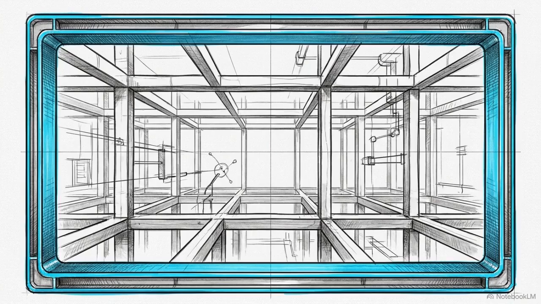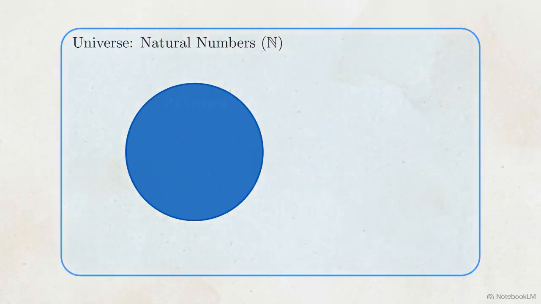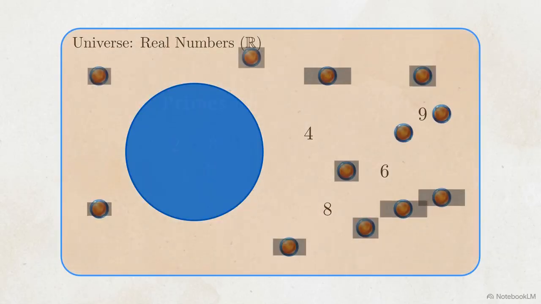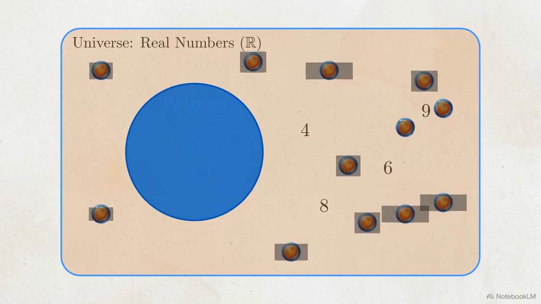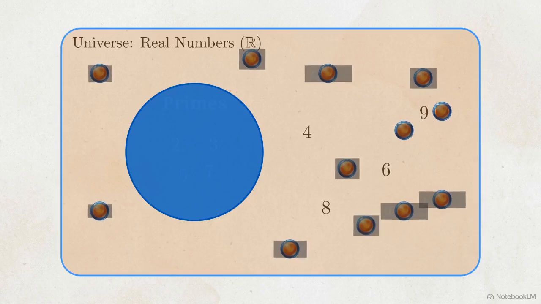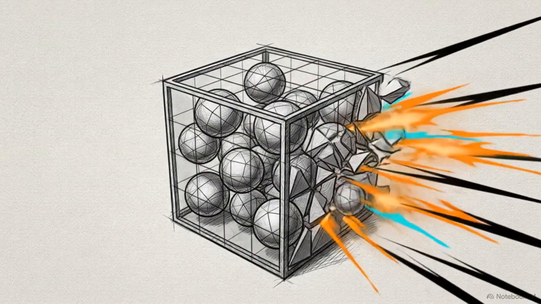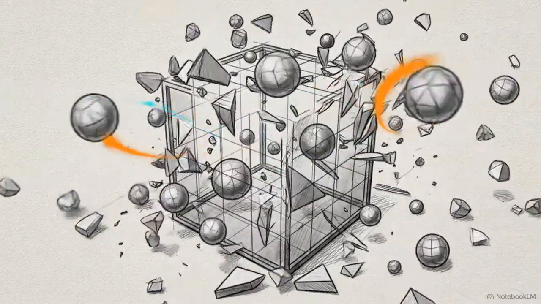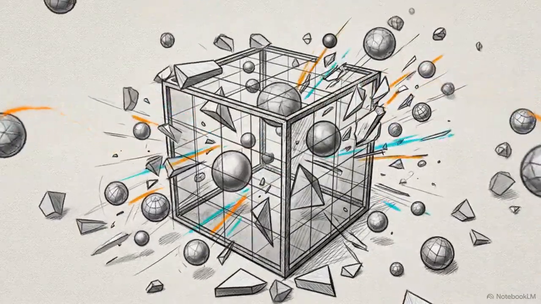You cannot compute a complement without first explicitly defining an overarching container, known as the universe. If your universe is the set of natural numbers, taking the complement of prime numbers yields the composite numbers. But if your universe is the real numbers, the complement of the primes includes fractions, pi, and irrational decimals. Defining the universal boundary is a mandatory first step. Without a defined overarching container to govern it, the spatial logic collapses.